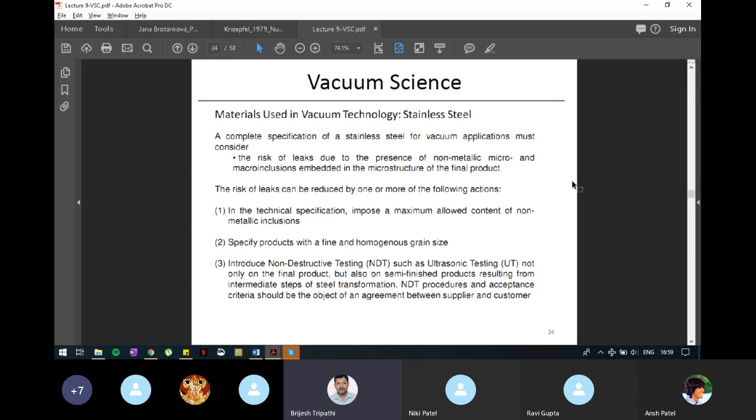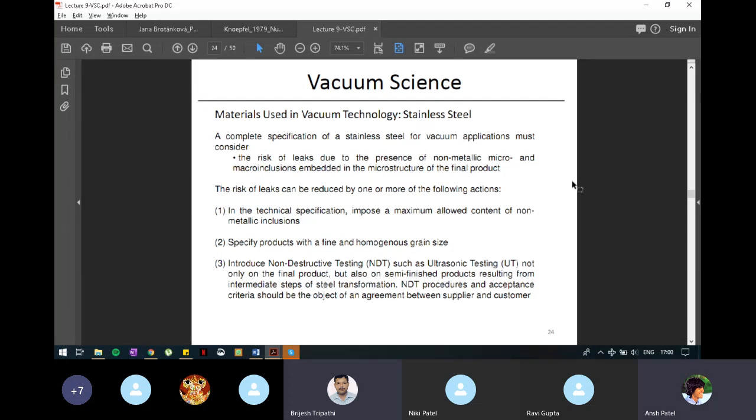In this one, a little bit more information about stainless steel is given here. The risk of leaks due to the presence of non-metallic micro and macro inclusions embedded in the microstructure of the final product should be checked while you are specifying stainless steel for the development of your vacuum system. This slide is written in such a way that you are a customer and you are going to give an order to someone who is already making vacuum systems. So as a customer, what all should you consider?